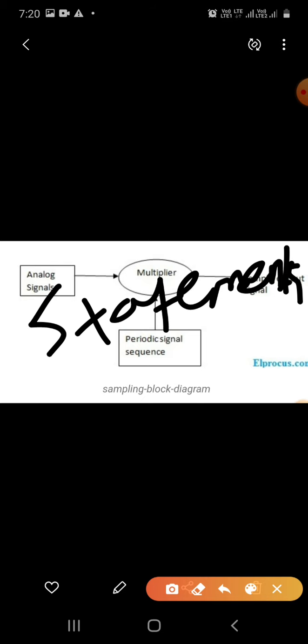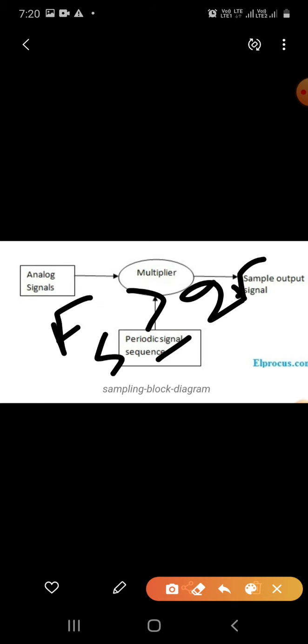So I can tell that here Fs will be greater than or equal to 2FM.